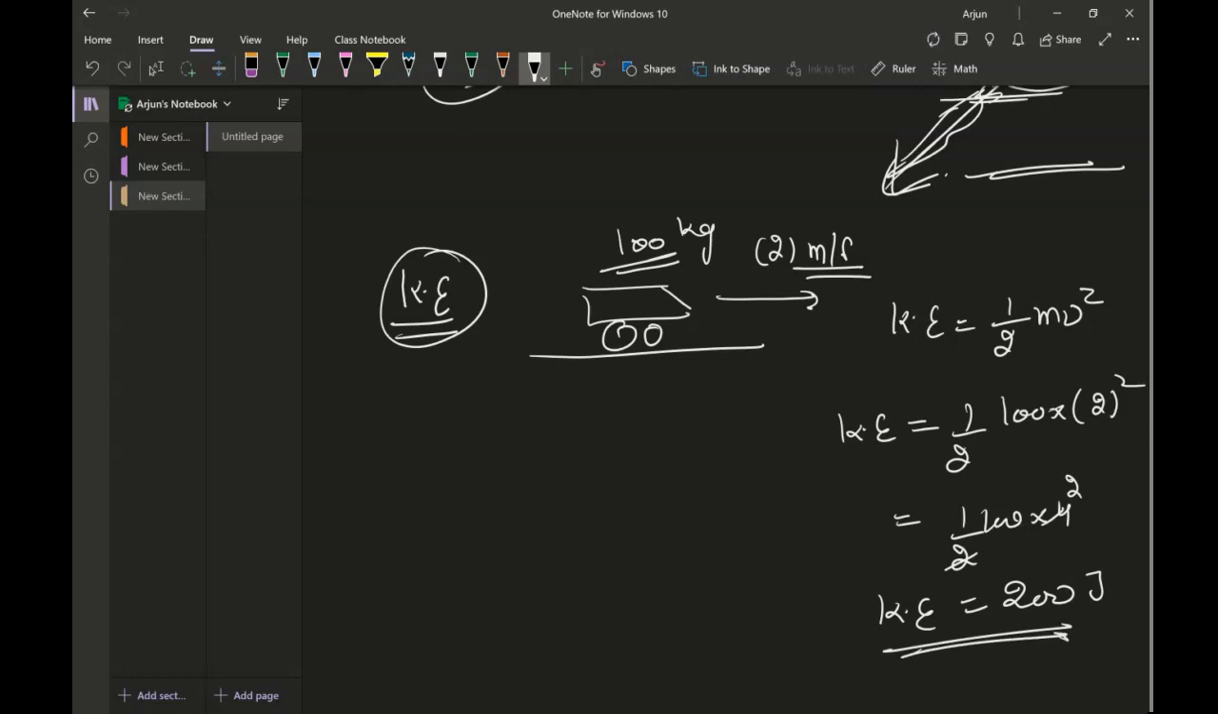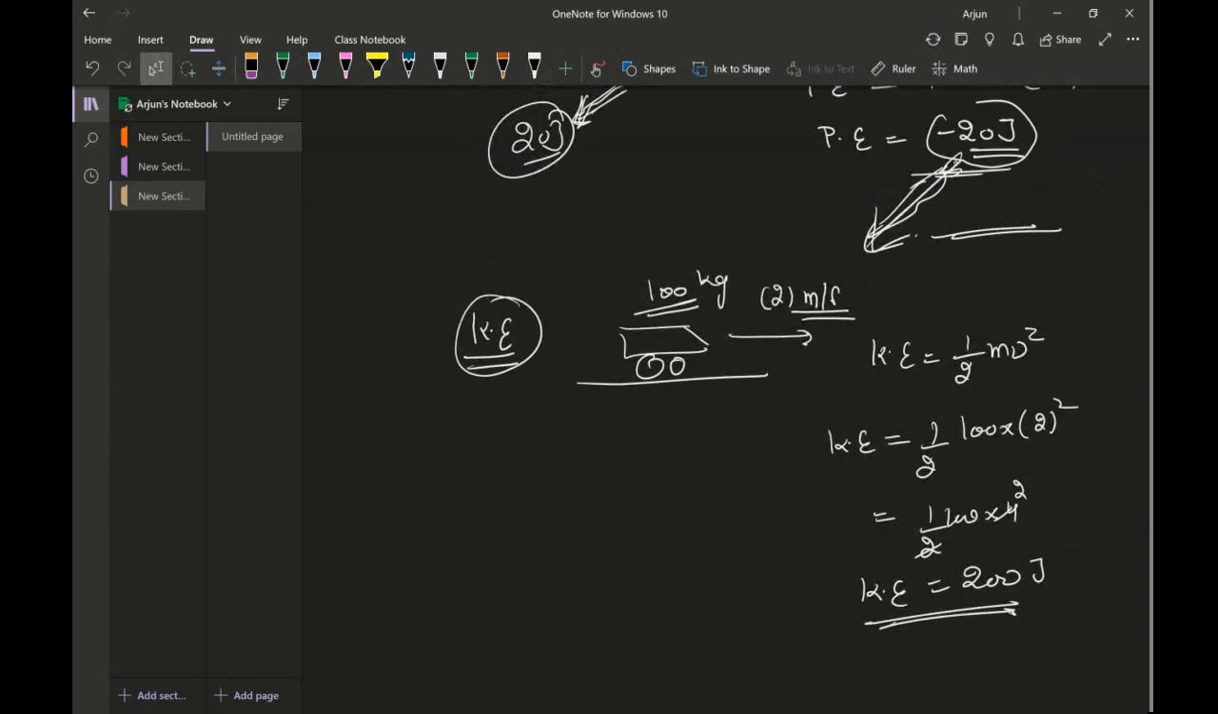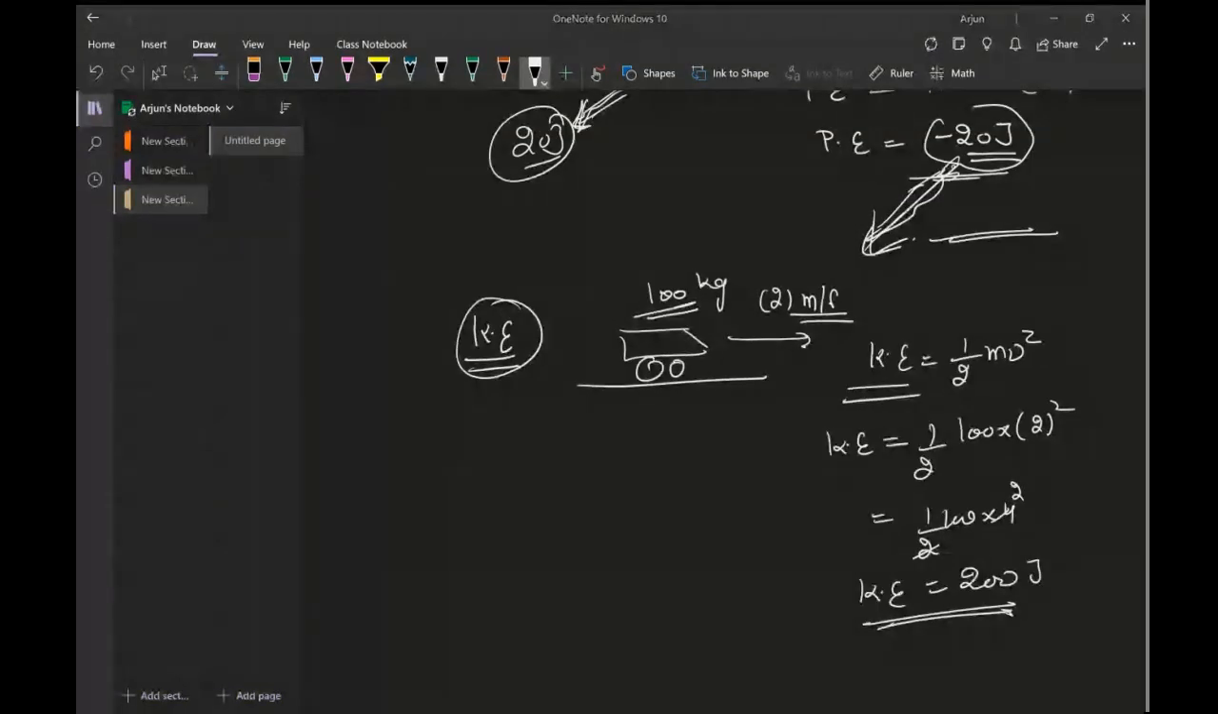Hopefully you were able to understand the concept of potential energy and kinetic energy. Again, the direction does not matter because energy is a scalar quantity, it is not a vector quantity. Hopefully you were able to understand all these concepts. I'll see you in another lecture where I'll talk about some more problems on potential and kinetic energy, and then also I'll talk about the spring energy.